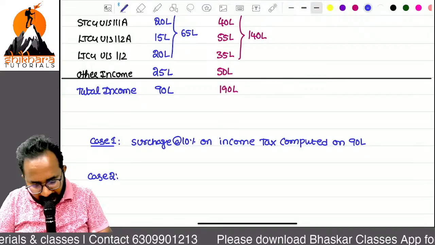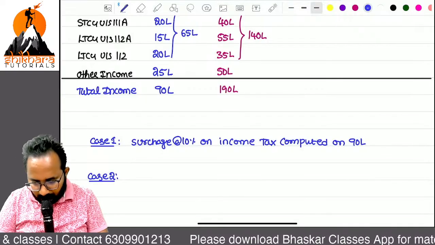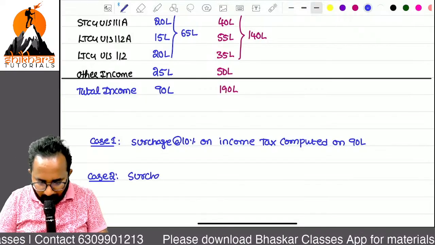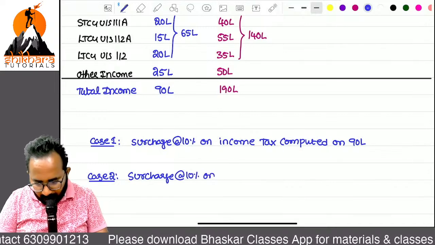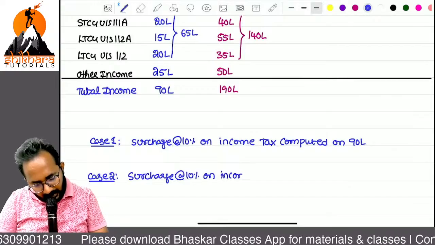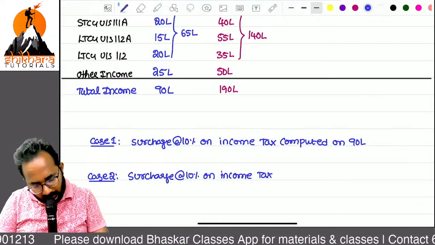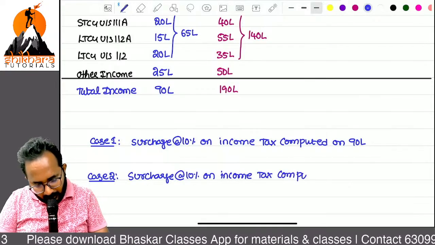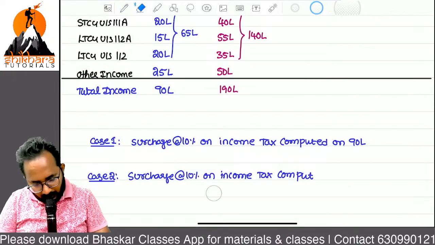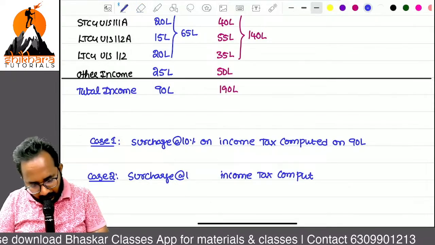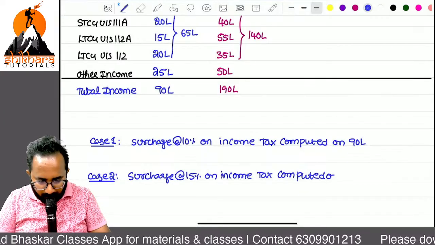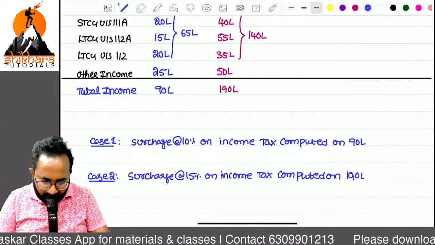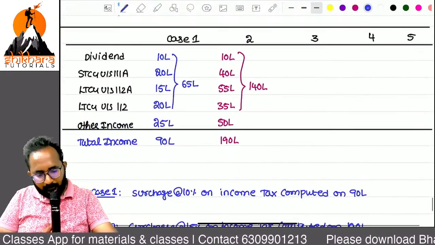So that's why there is no need to apply any special note points. Can you tell me what is the surcharge? At the rate of 15% on income tax computed on how much? 190 lakh. Shall I give the third case?